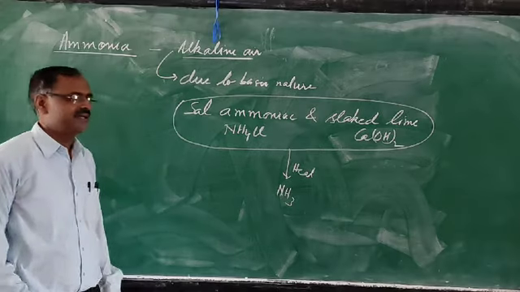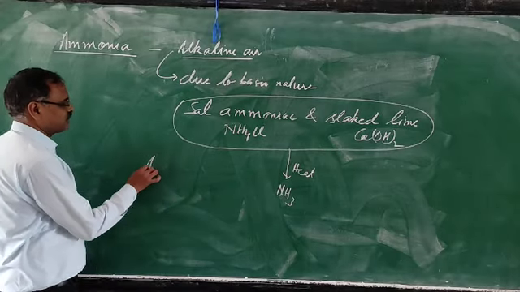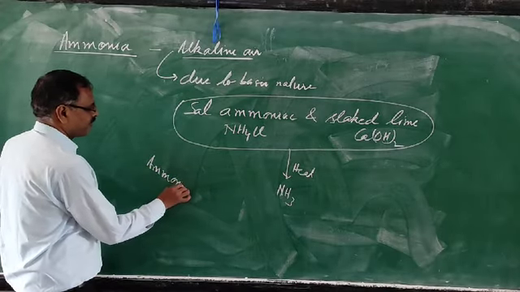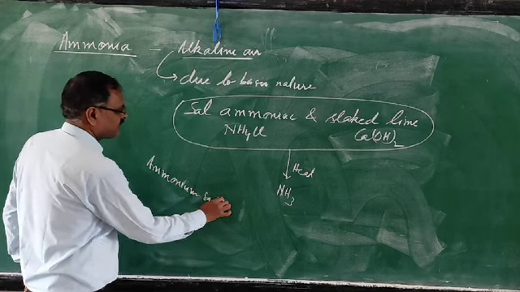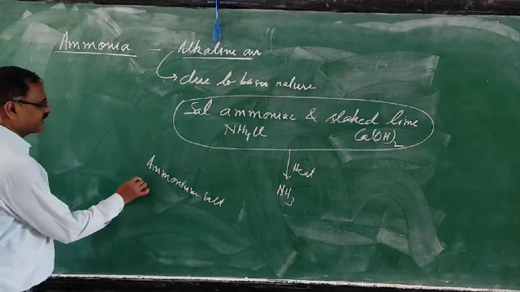In the combined state, it is found in ammonium salt and ammoniacal liquor.